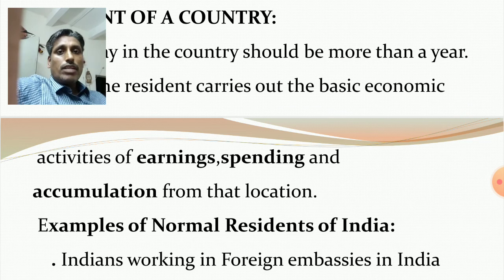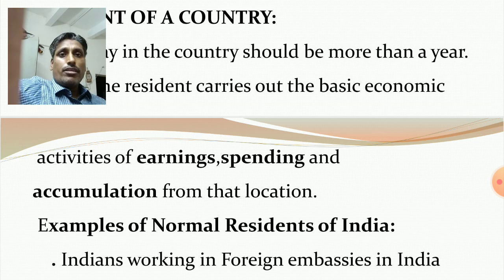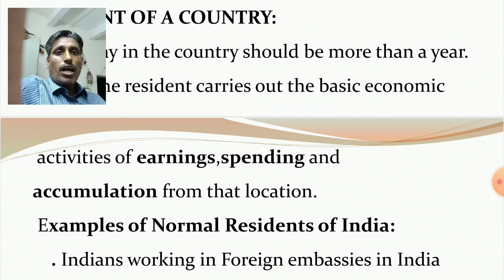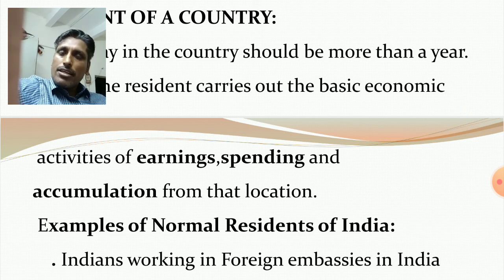Clear? Another example you see. Suppose an investor of USA already resides in India for more than 1 year, staying in India for more than 1 year, and this USA investor carries out activities like earning, spending, saving, and investing in India, not in USA.